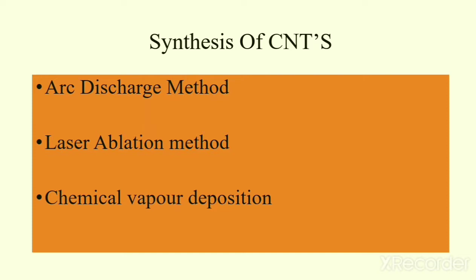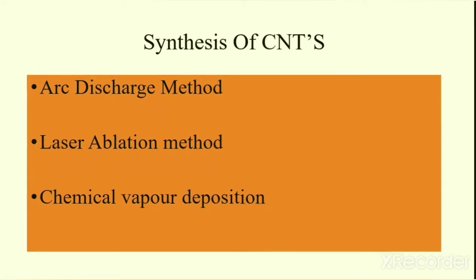They are arc discharge method, laser ablation method, and the third one is chemical vapor deposition method. The first two methods are relatively easier when compared to the third one, but the quality of carbon nanotubes that we obtain from these two methods are low when compared to the chemical vapor deposition method. So, by using chemical vapor deposition or CVD, we can produce high quality carbon nanotubes.